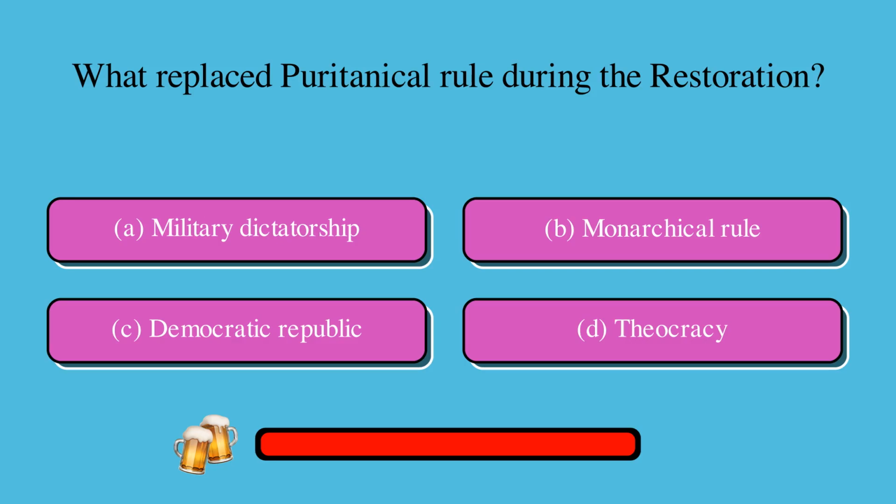What replaced Puritanical rule during the Restoration? Is it A. Military dictatorship, B. Monarchical rule, C. Democratic republic, or D. Theocracy? The correct answer is B. Monarchical rule.